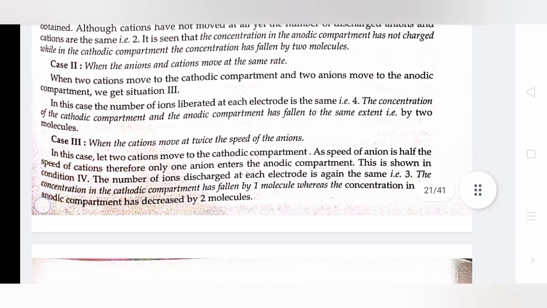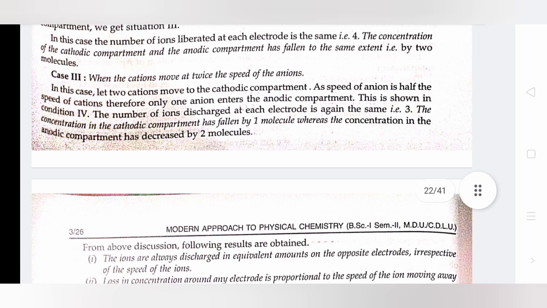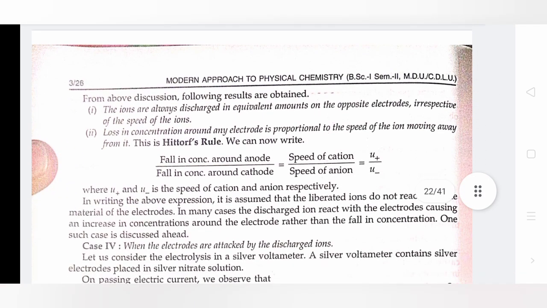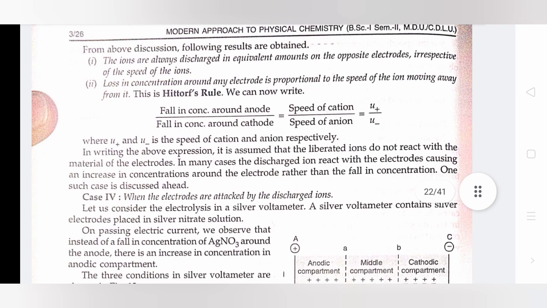Case 3: when the cations move at twice the speed of the anions. From the above discussion, the following results are obtained. First, the ions are always discharged in equivalent amounts on the opposite electrodes irrespective of the speed of the ion. Second, the loss in concentration around an electrode is proportional to the speed of the ion moving away from it. This is Hittorf's rule.